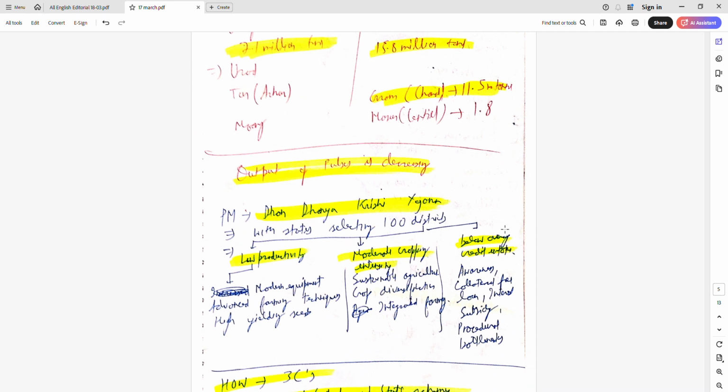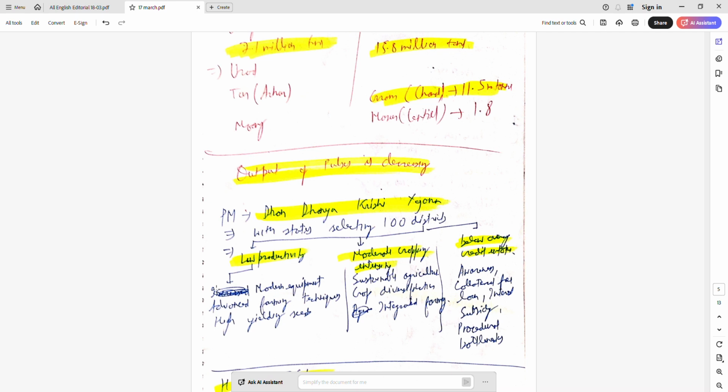It is related to the aspirational district program, but it focuses only on agriculture in 100 districts which have low average credit intake, moderate cropping intensity, and low productivity. Low productivity is just the value of output per, what do you say, what is the word, per cropping cycle? How much the output is there?